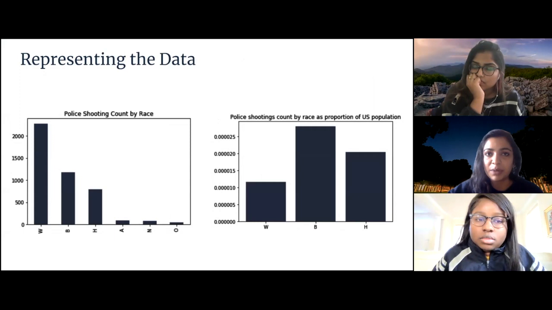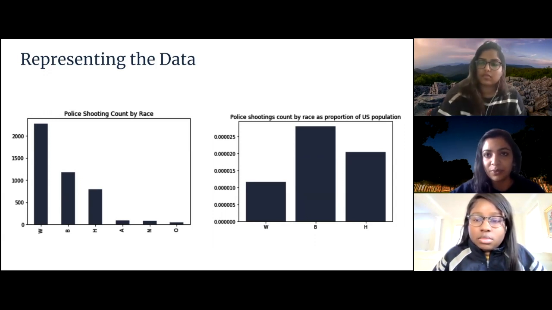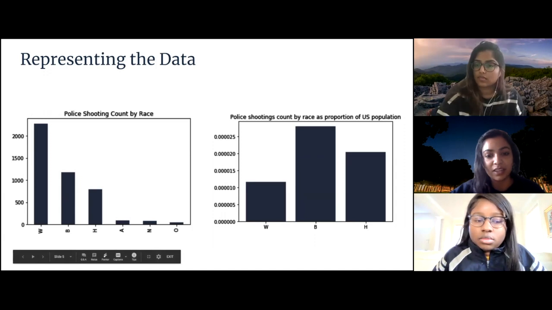Using the United States population statistics, the proportions of police shootings counted by race were calculated for white people, Black people, and Hispanic people. In the figure to the right, it's fairly easy to see how Black people are disproportionately targeted in police shootings. Once the population sizes of Black and white people in the United States were taken into account, we were able to calculate that Black people are 2.4 times more likely to be fatally shot by the police in the United States.